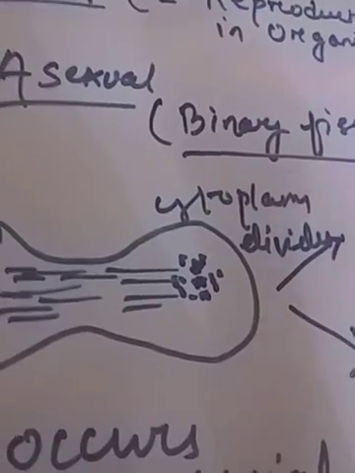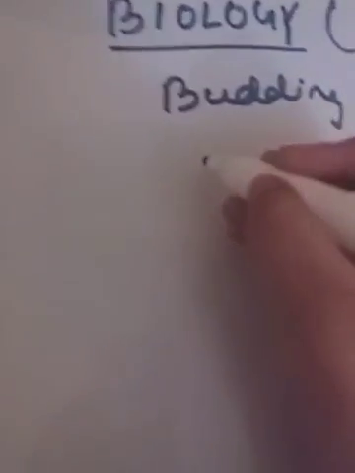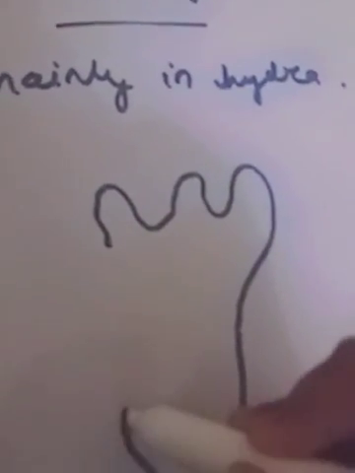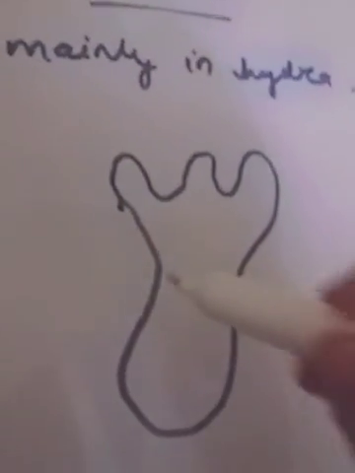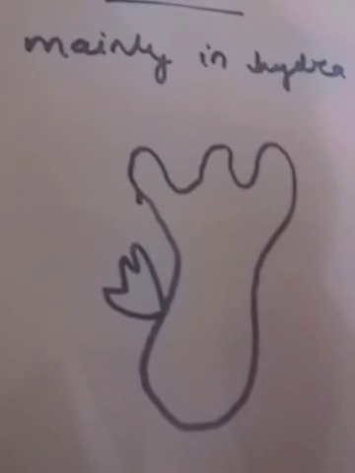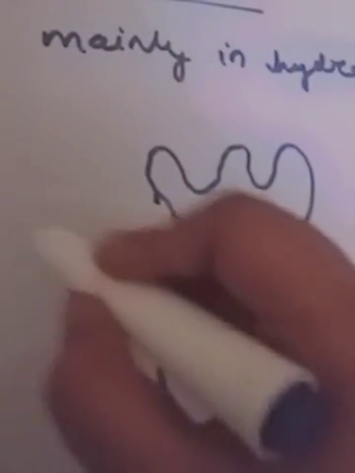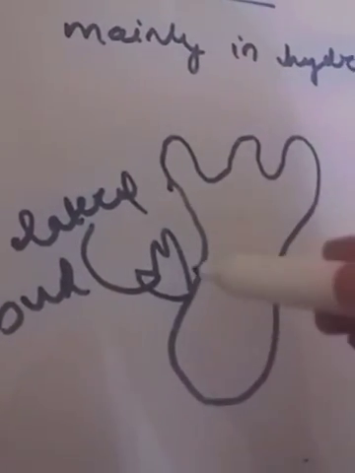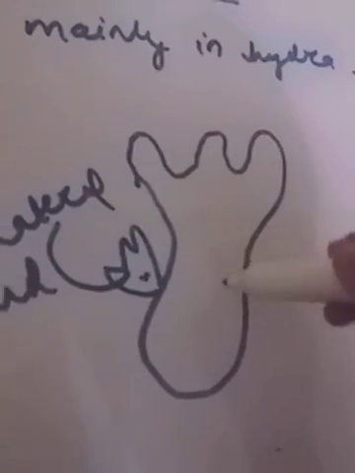Now we'll come to the process of budding. This budding process occurs mainly in Hydra. The bud always forms from the main axis. If this is your Hydra, this is the lateral growth of the bud, somehow like this, not artistic enough. This lateral bud develops into a new Hydra like this. Then again it forms buds, so it is also a continuous process.